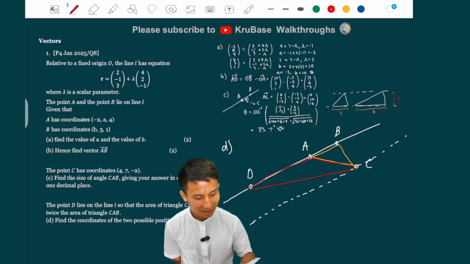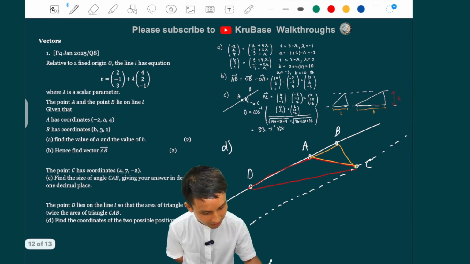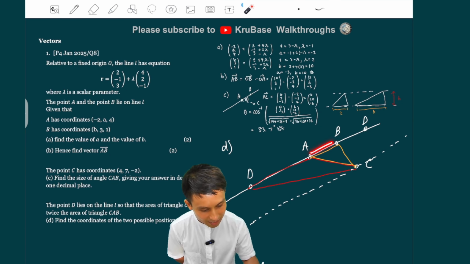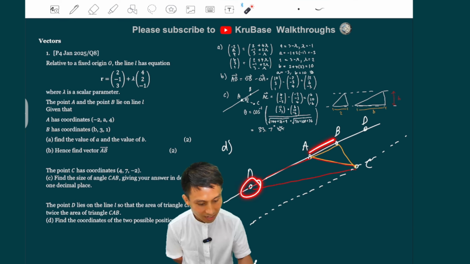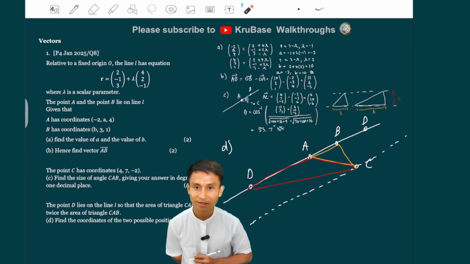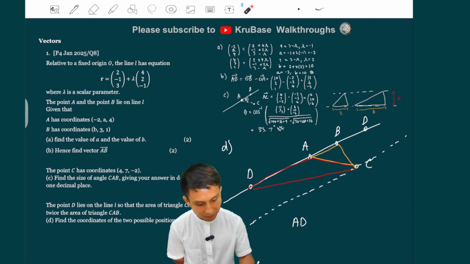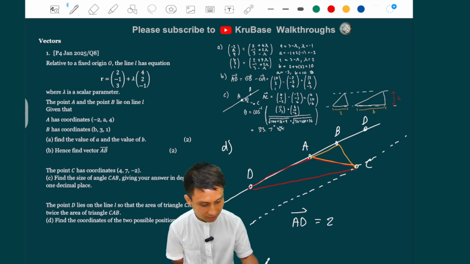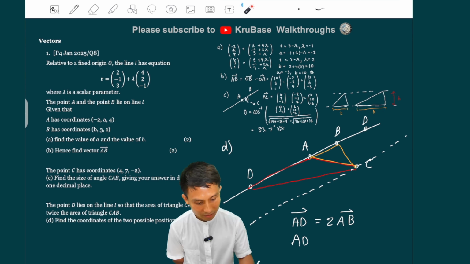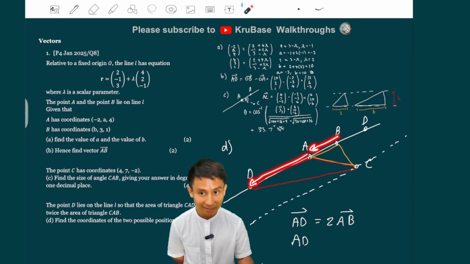All right? So D can also be on the other side, I'm going to put here maybe, where AD is twice AB. On this side, well, AD is twice AB. Okay, so D can be either side. That means if we make a vector here first, AD, let's look at the first case here, AD going up, is 2 times AB, yeah? And this is a vector, relative vector. But in the other case, AD, down here, must be 2 times BA, because you got to consider the direction as well.